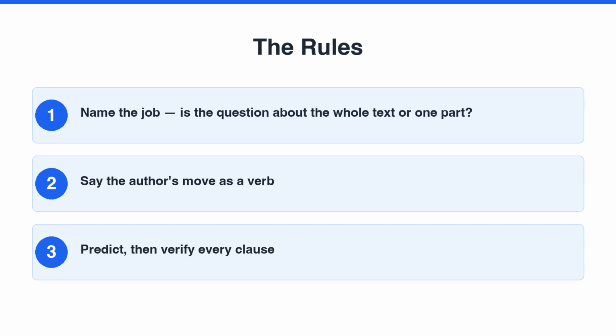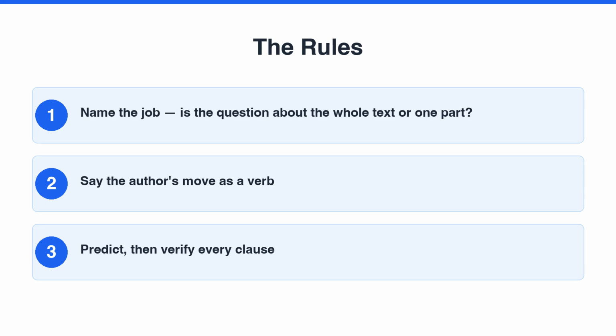Here's the whole method. Check 1, name the job. Is the question about the whole text or one part? Main purpose and overall structure are whole text. The function of a sentence or detail is one part. Fix your scope before you read the choices.